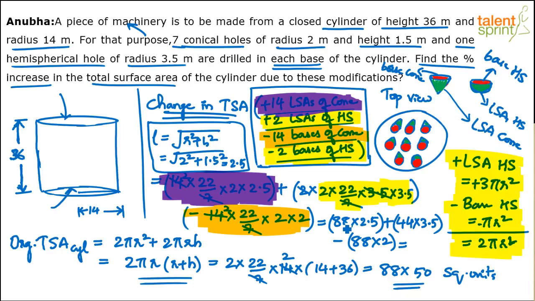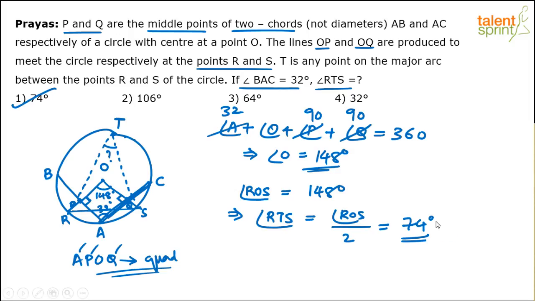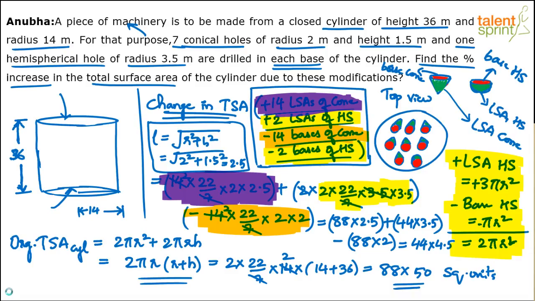I repeat, 88 into 2.5 is 44 into 5 plus 44 into 3.5. 44 into 5 plus 44 into 3.5 is 44 into 8.5 minus 44 into 4. So if you take 44 common, 8.5 minus 4, 4.5. So 44 into 4.5. Final is going to be 44 into 4.5. So this is the change finally.